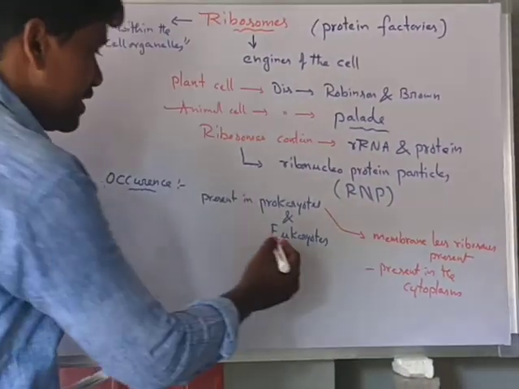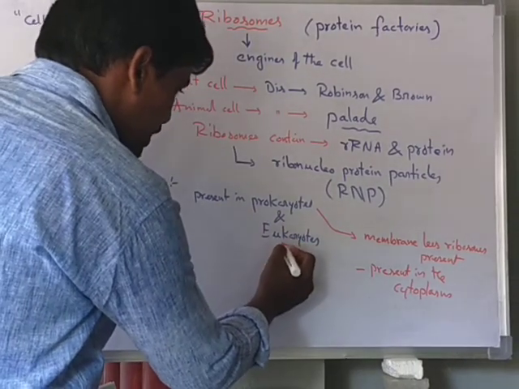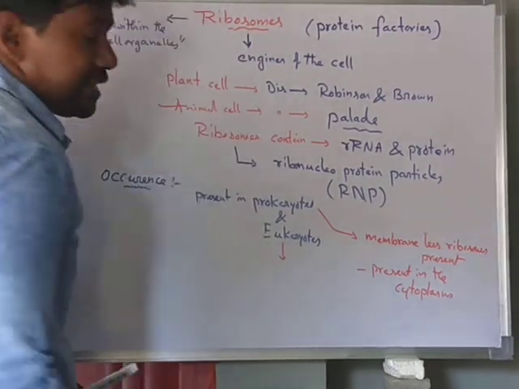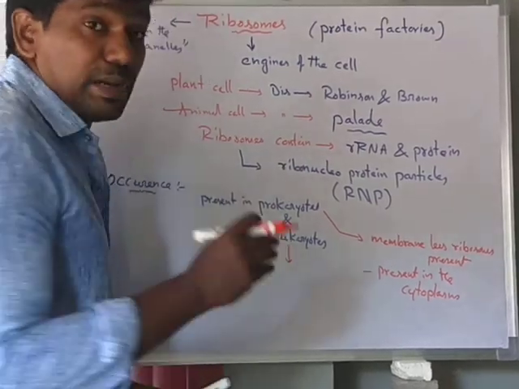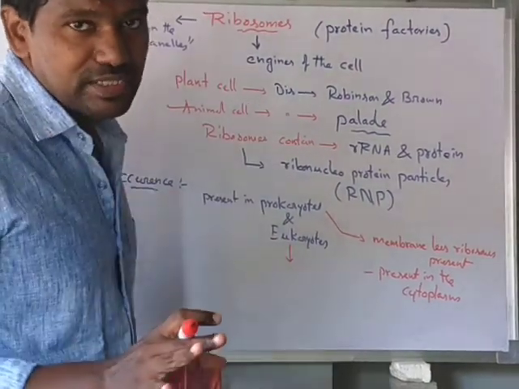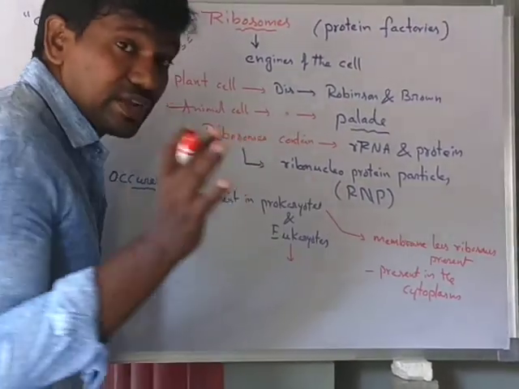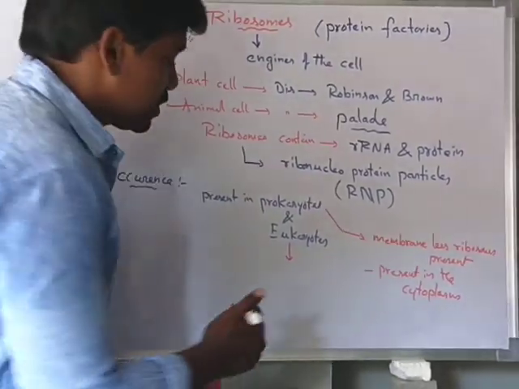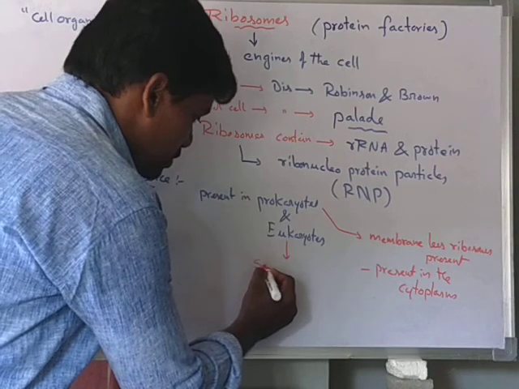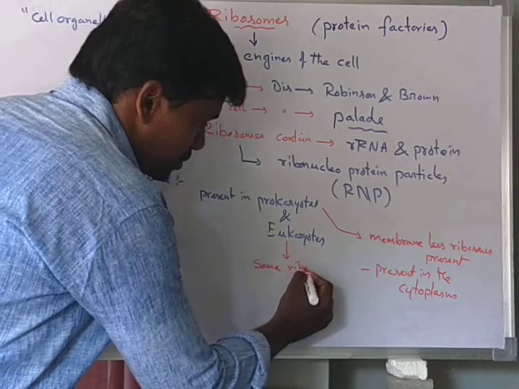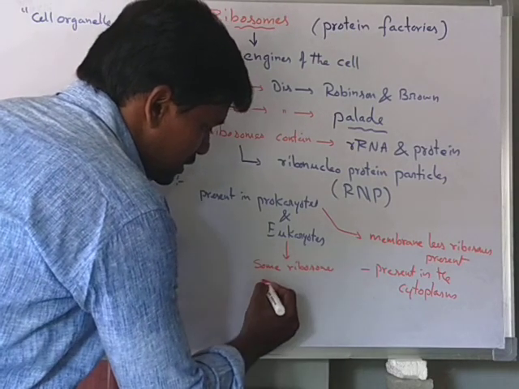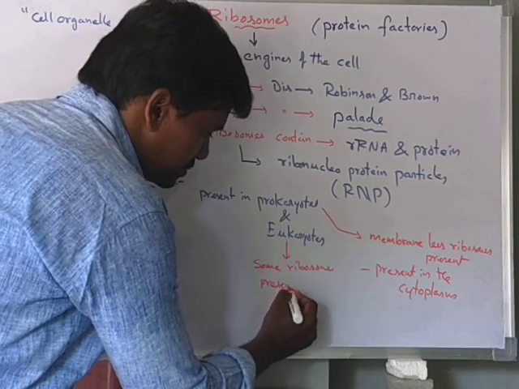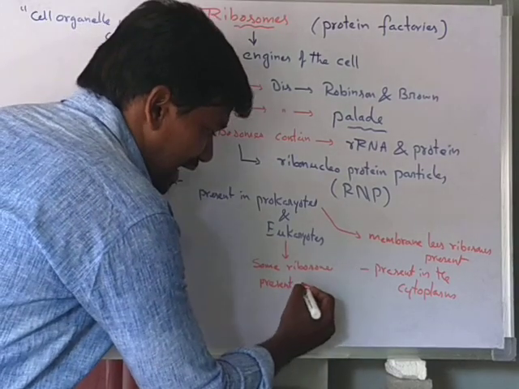In eukaryotes, membrane-bound ribosomes are present.